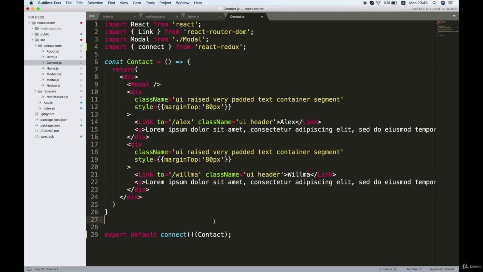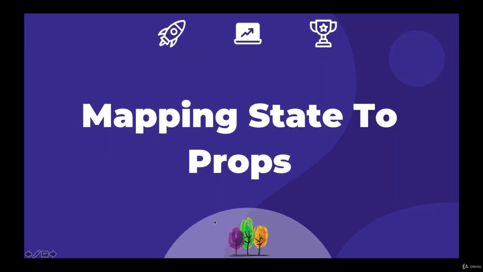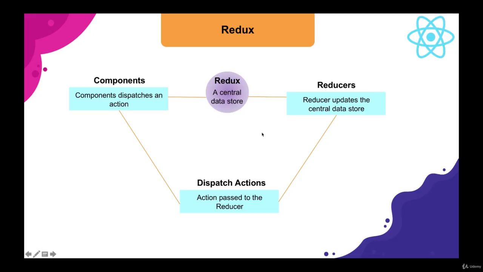But we still have to retrieve the data that we want from the Redux store. So I want to bring you back to this diagram that we've looked at in the past few videos. I think you've probably memorized it by now. If not, we're looking at it. So we've got our store here sitting in the middle, and all our data is stored here. Now, if a component wants to access that store, then what we do is we take some data from the store and we map that data to the props of our component. All right? So that's what we're going to do now.